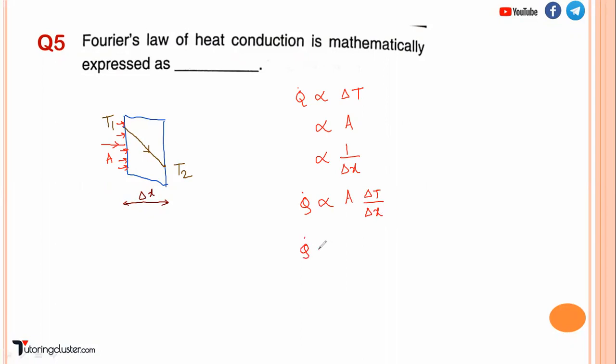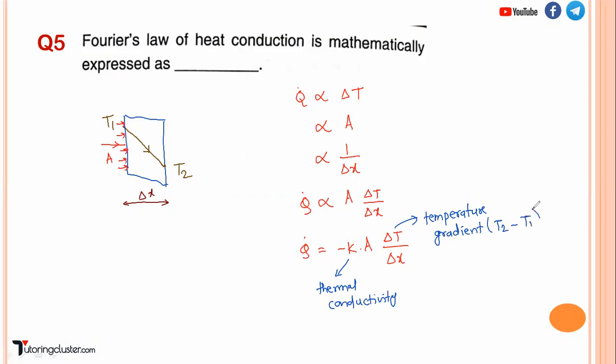So when you remove this proportionality, we are going to take a constant, which is called the thermal conductivity of material, denoted by K. What is K here? Thermal conductivity. Okay, again I am explaining. It is the thermal conductivity of material. Delta T is basically a temperature gradient, T2 minus T1.